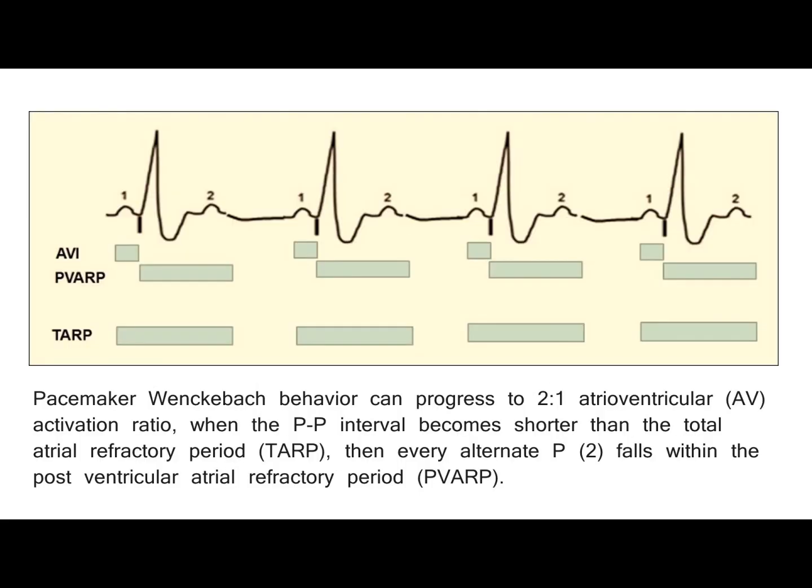Pacemaker Wenckebach behavior can progress to 2:1 atrioventricular, AV, activation ratio when the PP interval becomes shorter than the total atrial refractory period, TARP, then every alternate P2 falls within the post-ventricular atrial refractory period, PVARP.